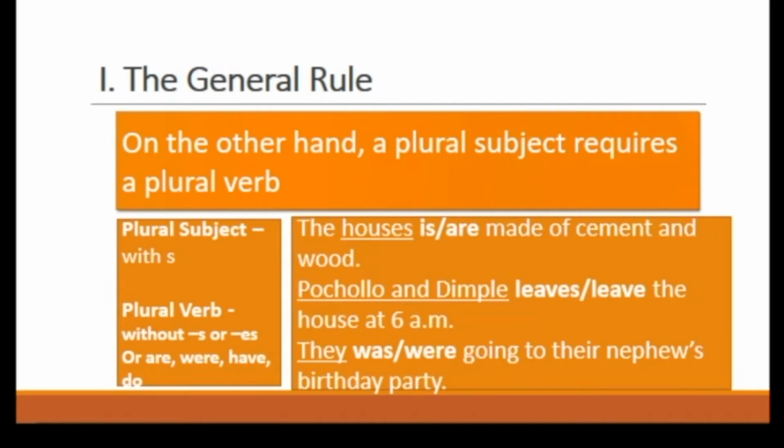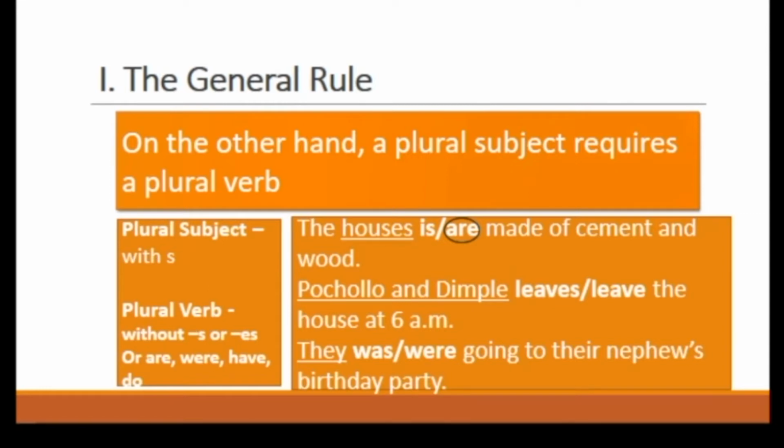On the other hand, a plural subject requires a plural verb. Contrary to the singular subject and verb, a plural subject ends with an S and a plural verb ends without S or ES. Let's try to answer this. The houses are made of cement and wood. The answer is are. Why are? Because the subject, houses.